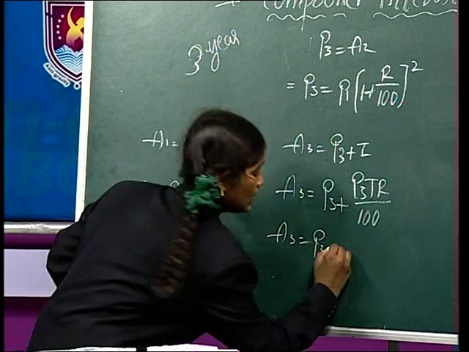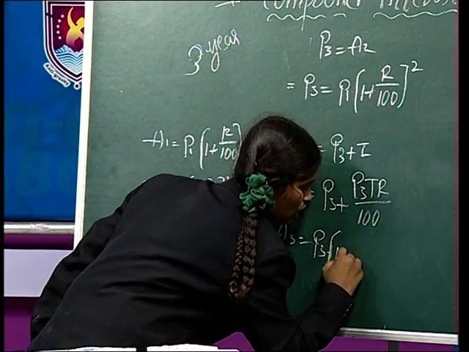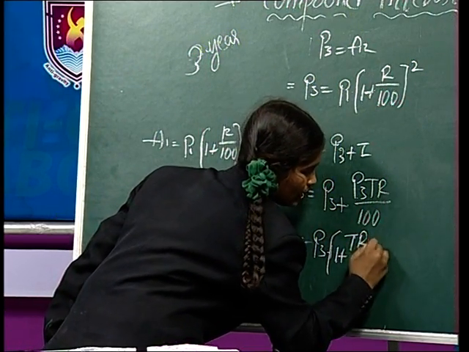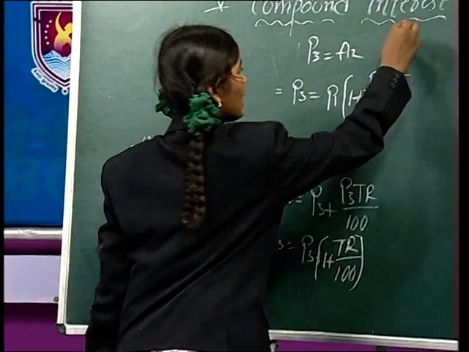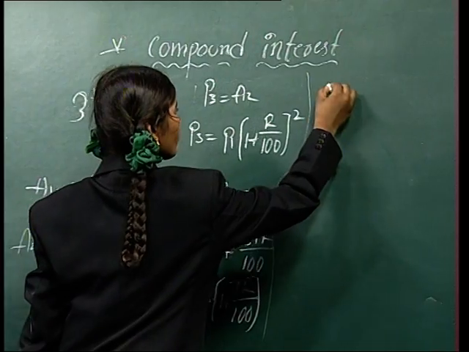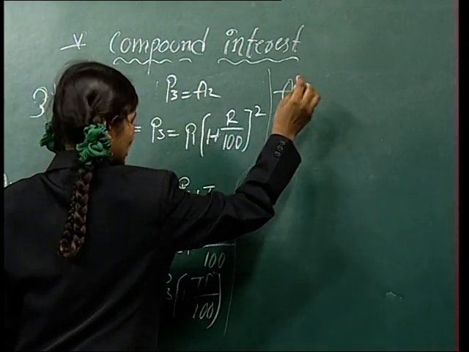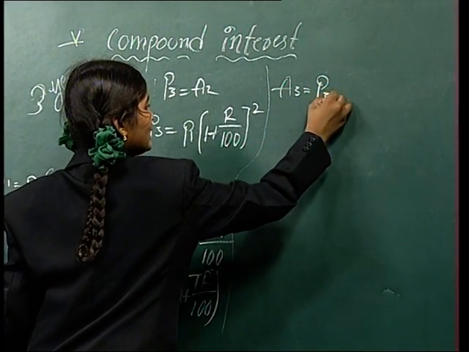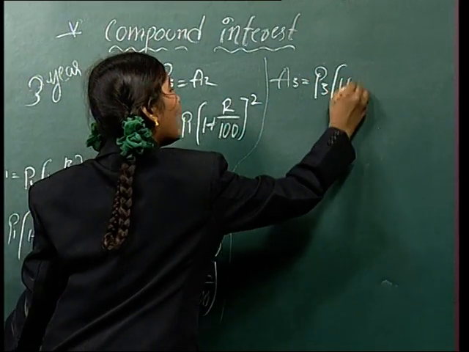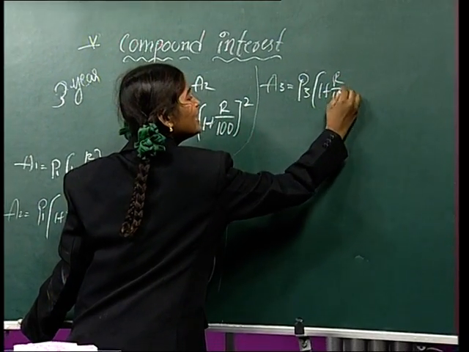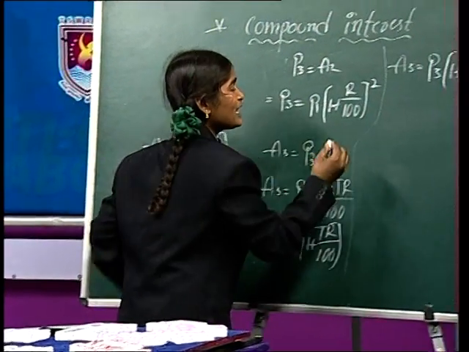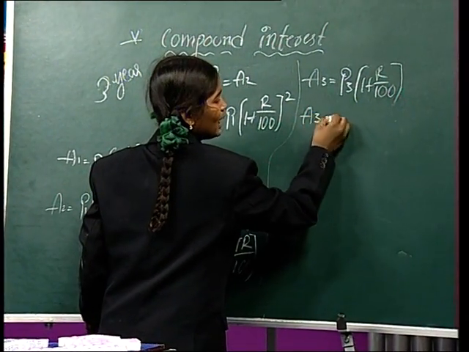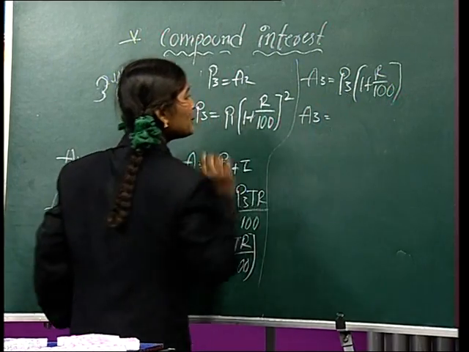So, P3 of 1 plus TR by 100. And the next step: amount equal to P3 of 1 plus R by 100. It's clear, Sparrows.